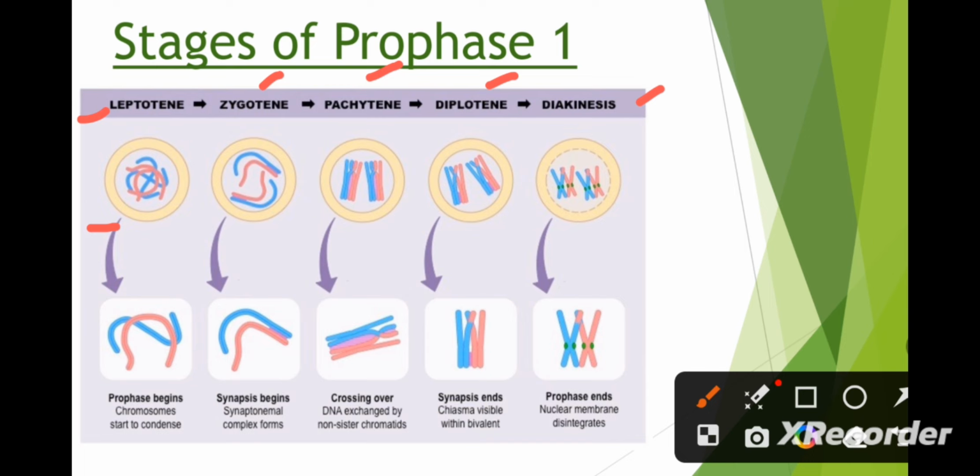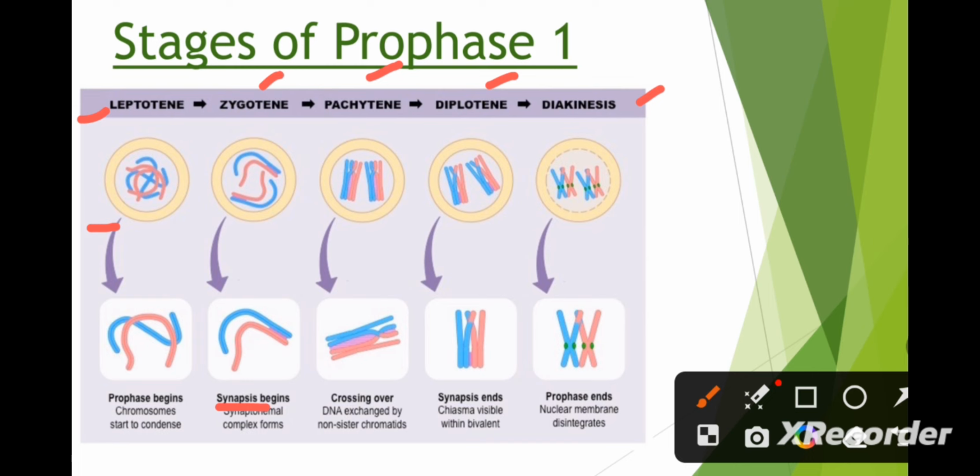Now, the second step is zygotene. During zygotene, a specific event occurs which is known as synapsis. Synapsis is the pairing of homologous chromosomes. Homologous pairs form a pair with the help of a complex structure called the synaptonemal complex in between them.